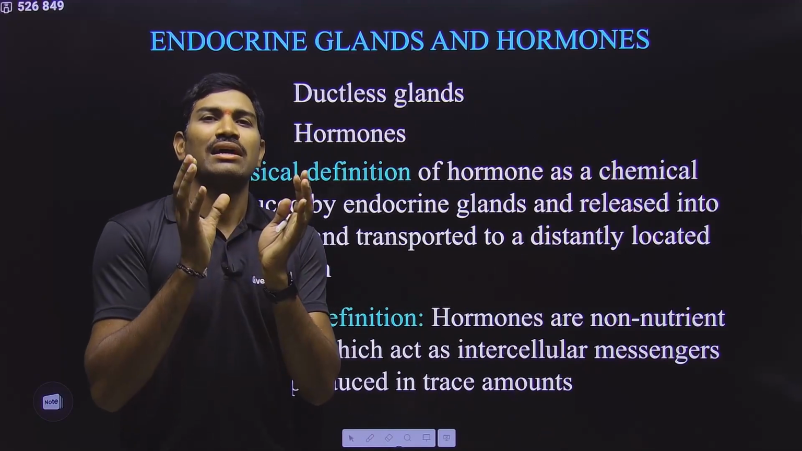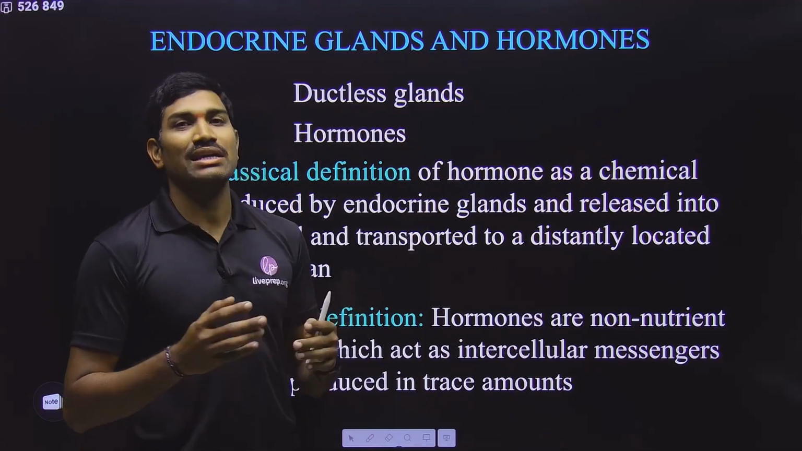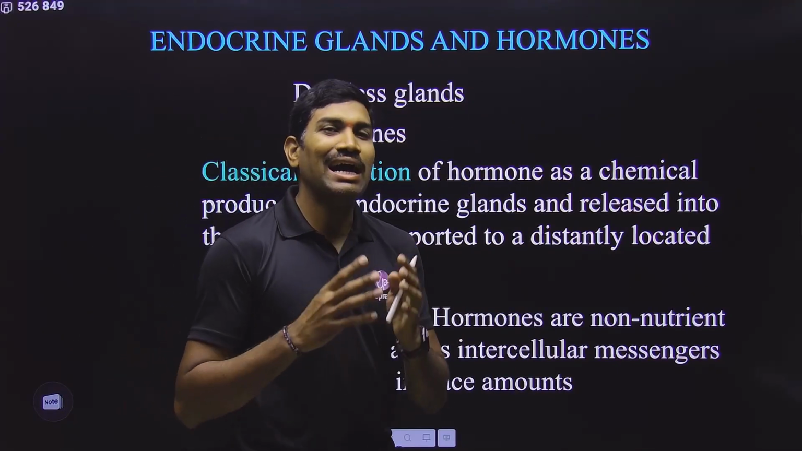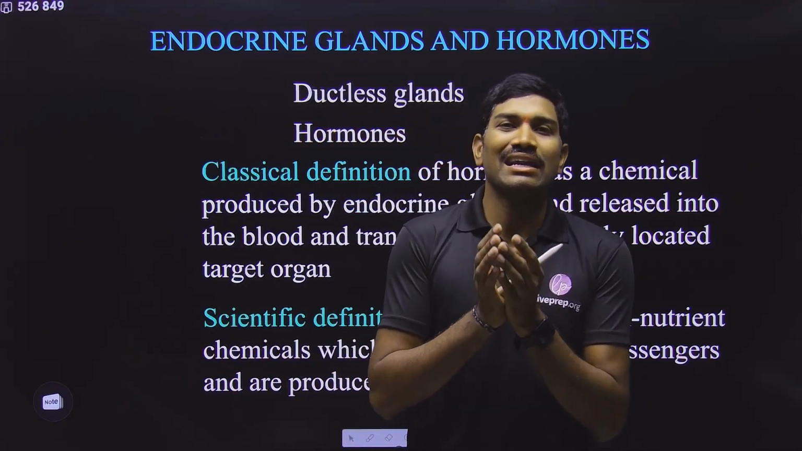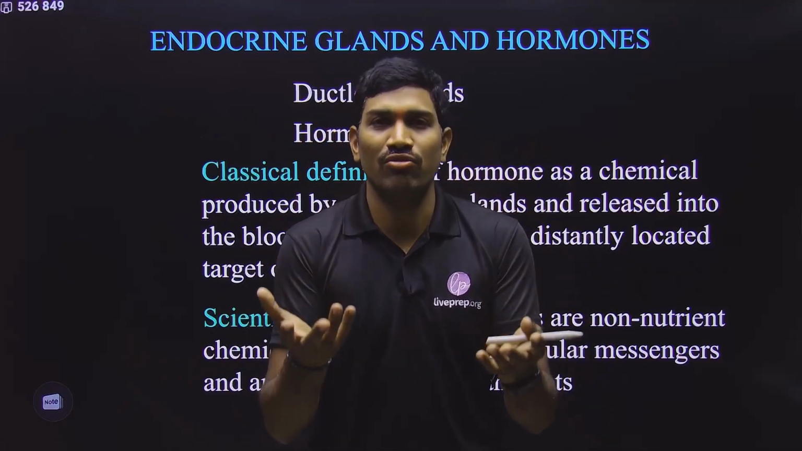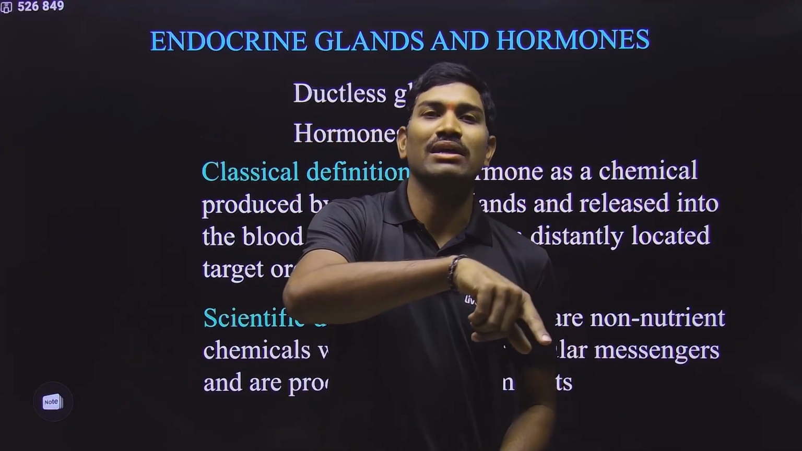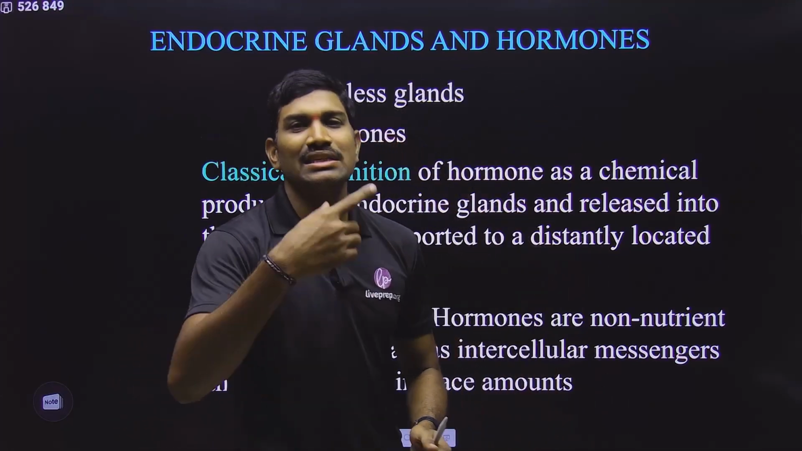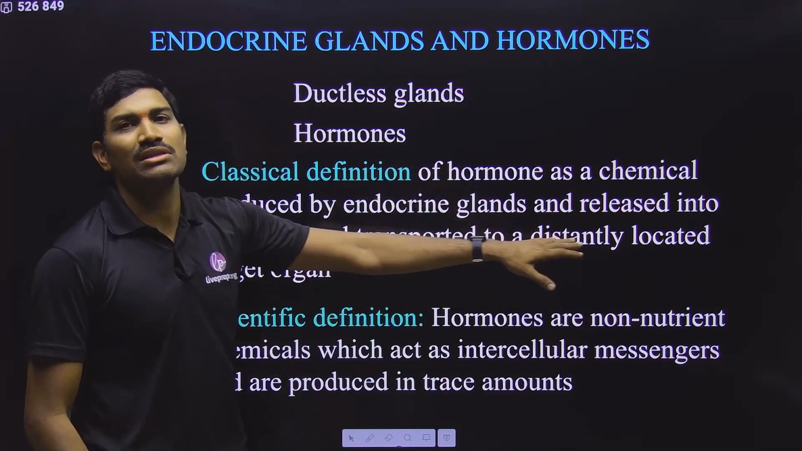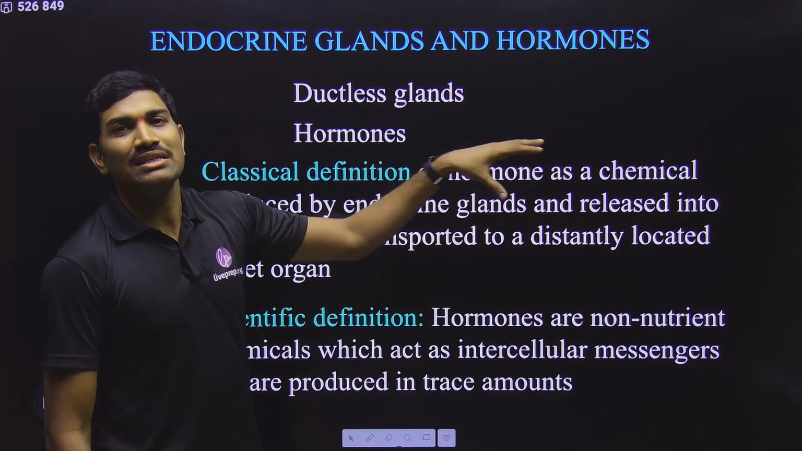Please remember, as for the classical definition, they are the organized glands. They are releasing their secretions into the surrounding fluid so that it goes into the blood, and through the blood it reaches the target organ. In this way these chemicals travel, and that's why these are ductless glands.